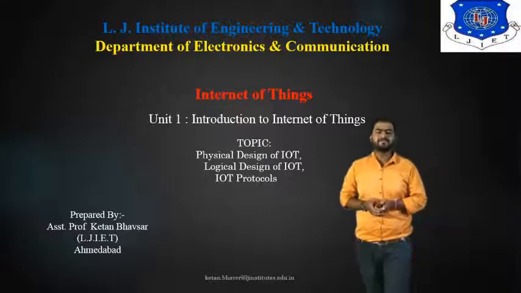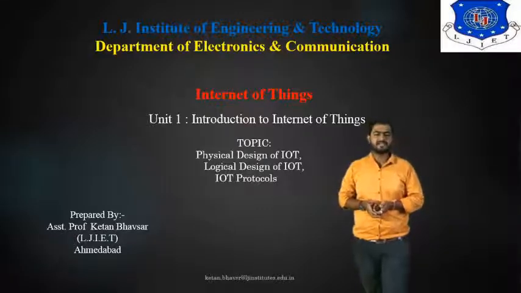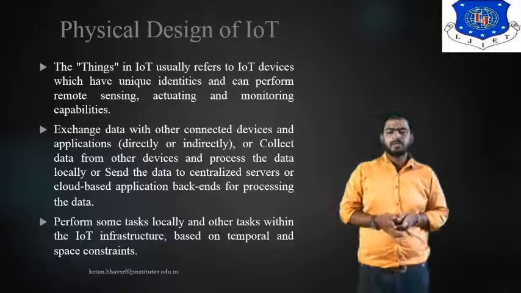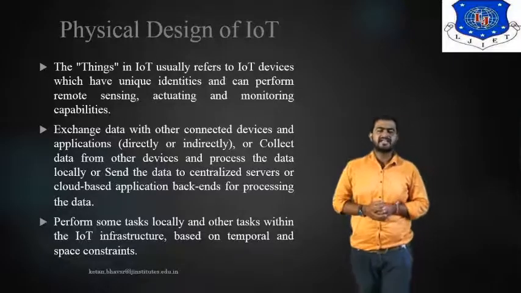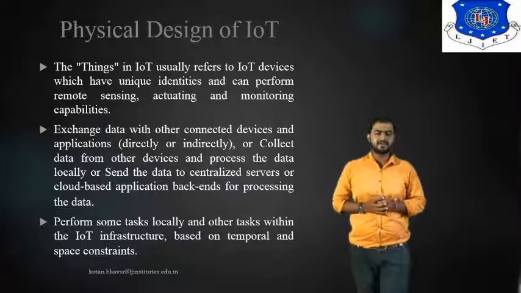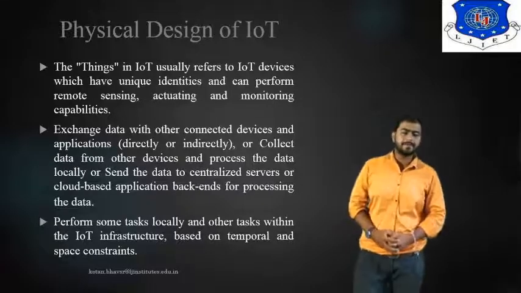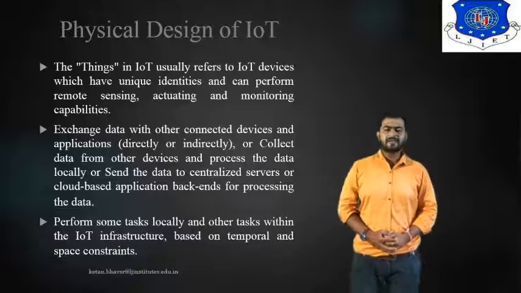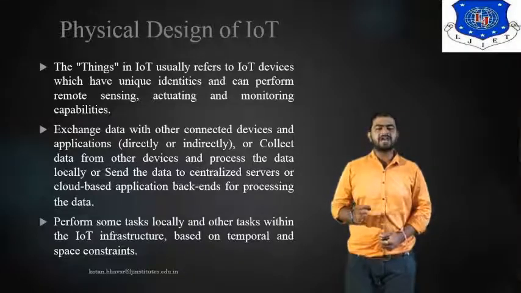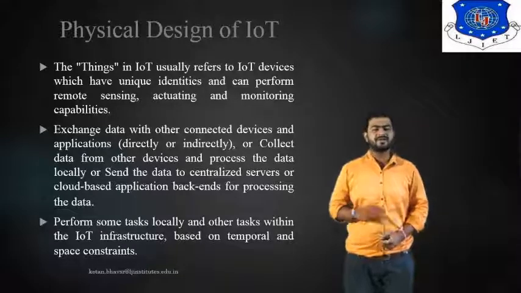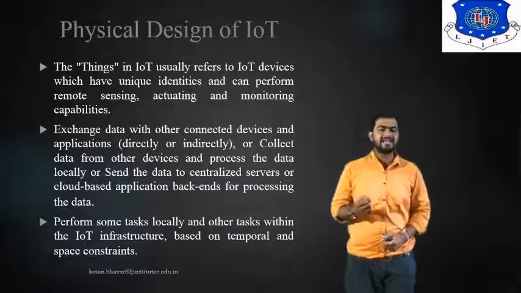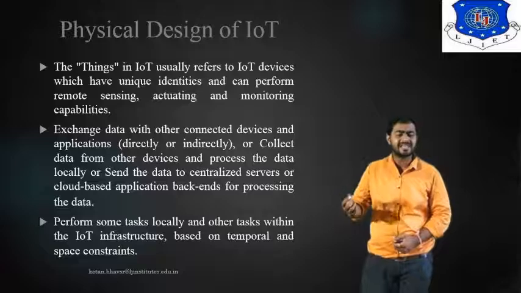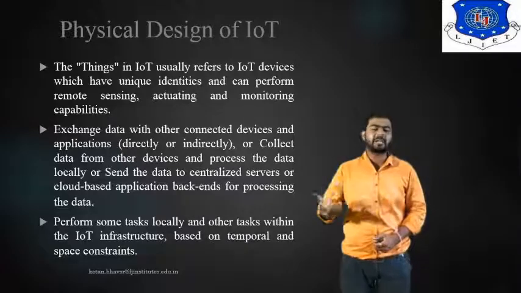Now we go ahead and discuss the different types of physical layers. Now the physical design. The first question that arises in our mind is: what is the physical design of IoT? See, in terms of IoT, the things usually refer to the IoT devices which have unique identities and can perform remote sensing, actuating, and monitoring capabilities.